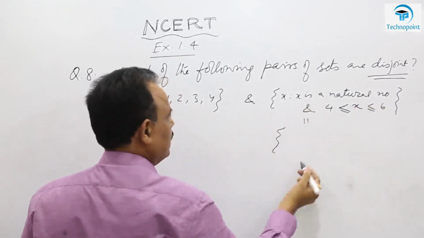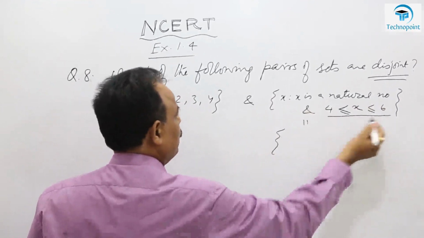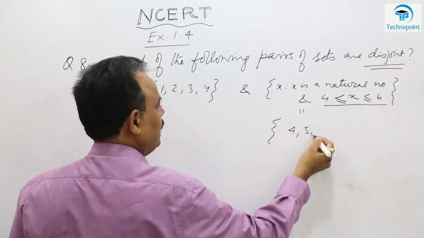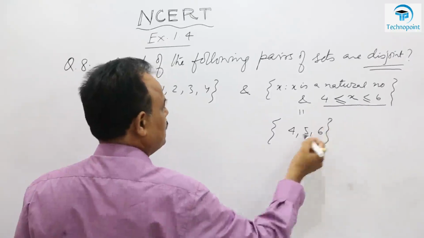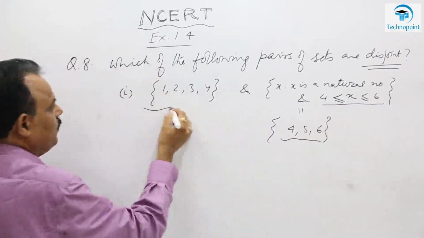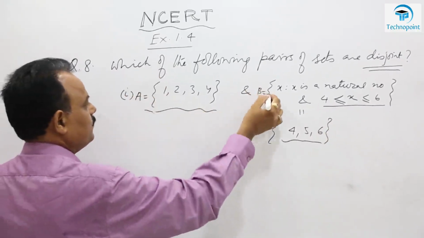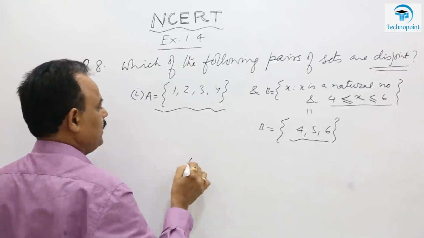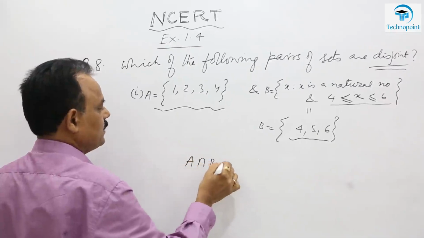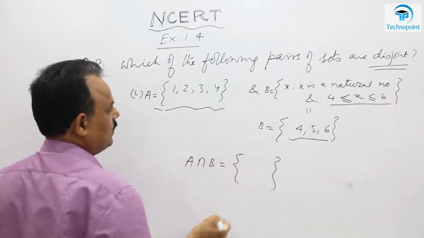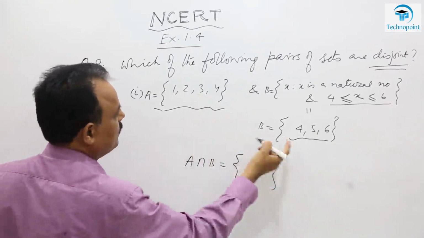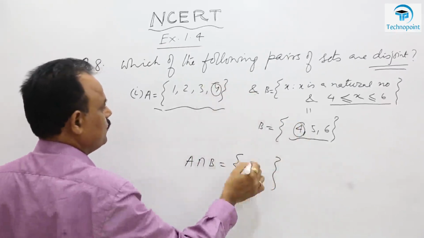X is a natural number which are greater than 4. So 4, 5, 6 and less than equal to 6. So this is 4, 5, 6. This is 1, 2, 3, 4. Suppose this is A and this is suppose B. So can you find intersection? Obviously intersection of two sets is what? Set of common elements. So which element is common? This 4 is common to these two.